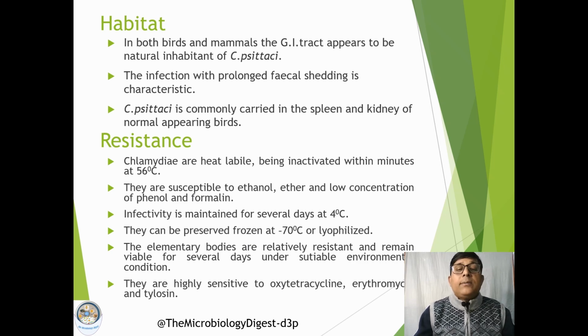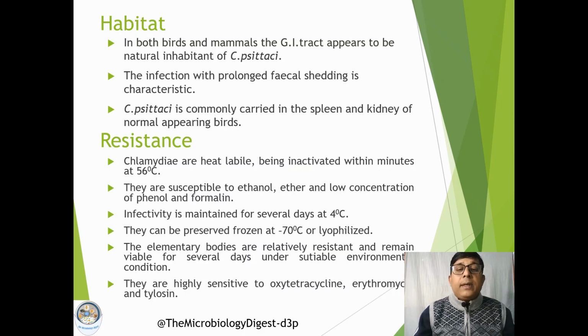Now, Chlamydia organisms show a variety of resistance. They are heat labile and can be inactivated within a few minutes at 56 degrees centigrade. They are susceptible to ethanol, and also to low concentrations of phenol and formalin.